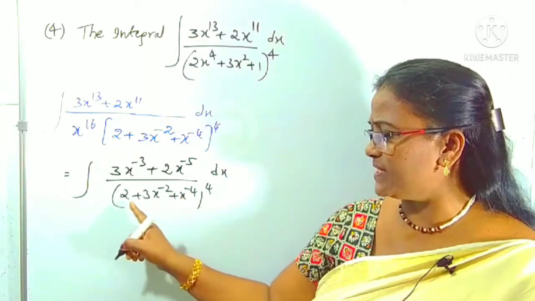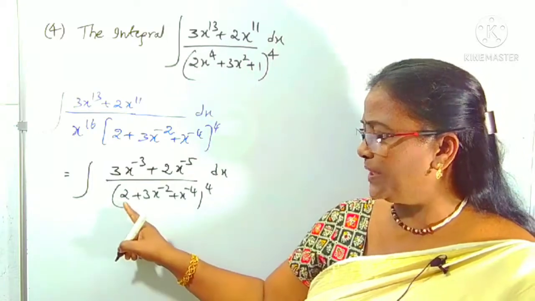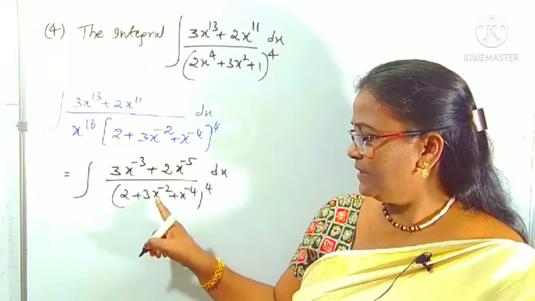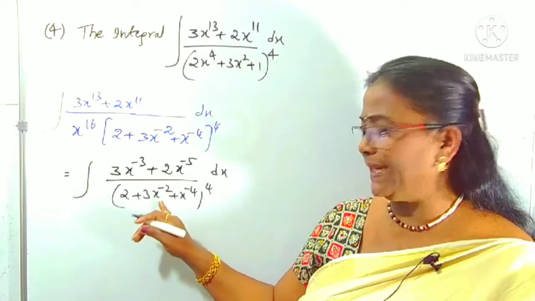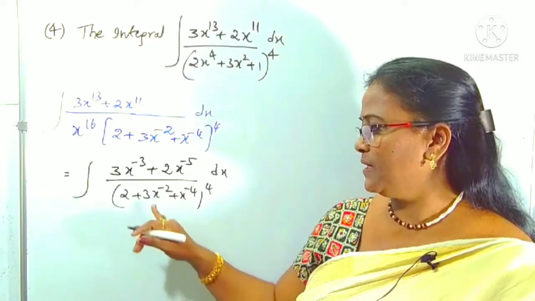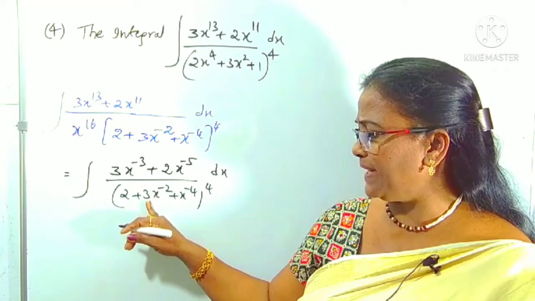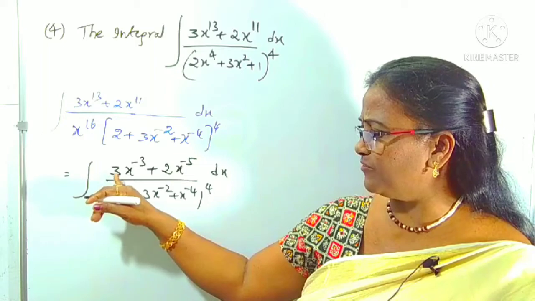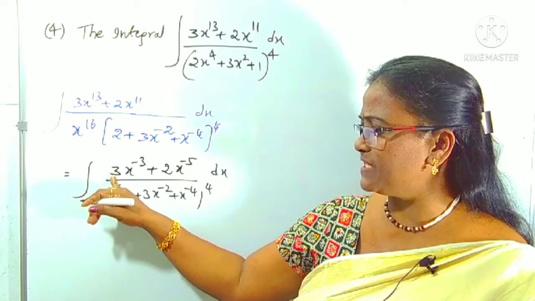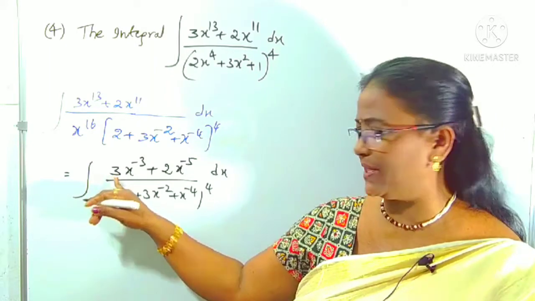We can understand what the derivative of this function is. The derivative of the constant 2, you know very well, is 0, and for x^(-2) the derivative is minus 2 into x^(-3). Means minus 2 into 3 is minus 6 into x^(-3). We want that, but here minus 6 is not there. This minus 6 means you can multiply and divide with minus 2, right?